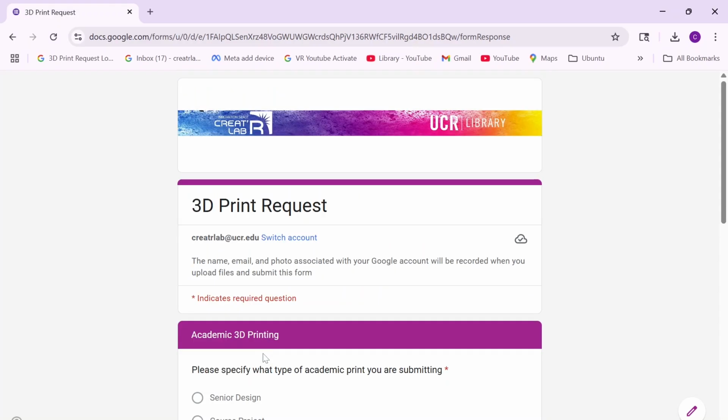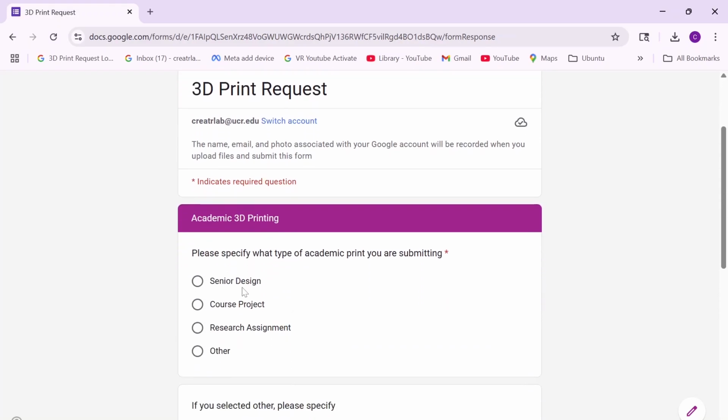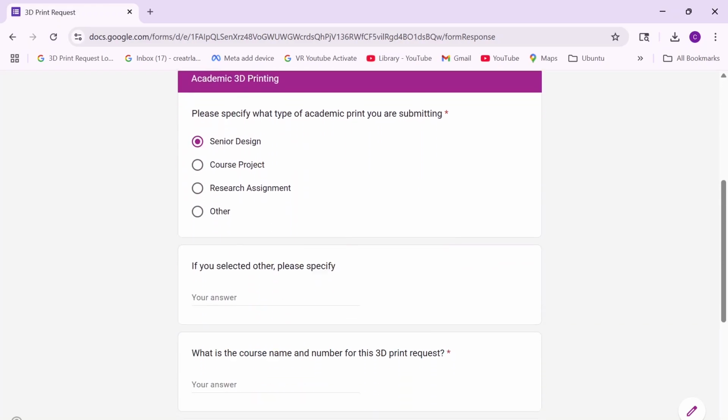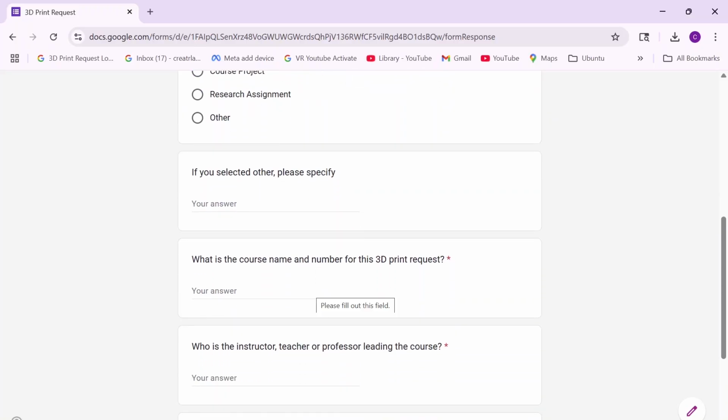For academic prints, please provide information regarding the print, course, and instructor. While all academic prints are free, the course information may be verified.